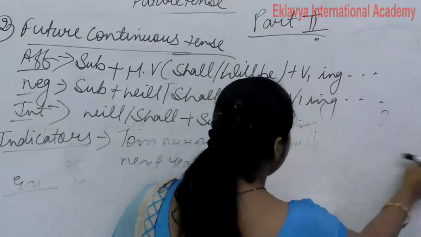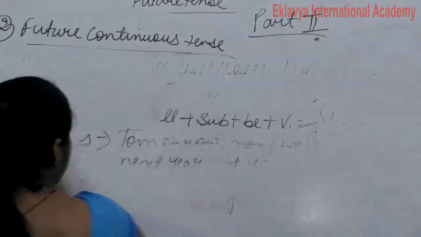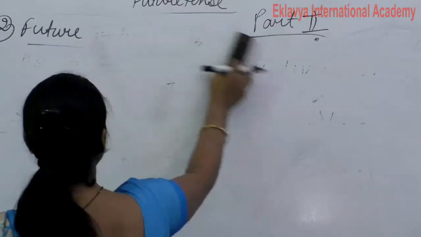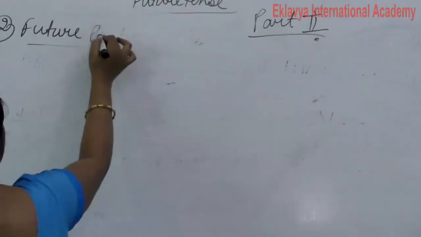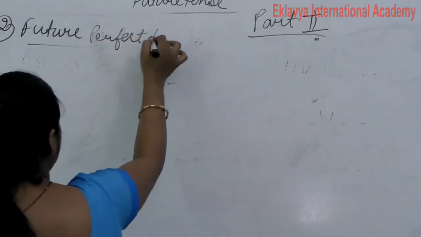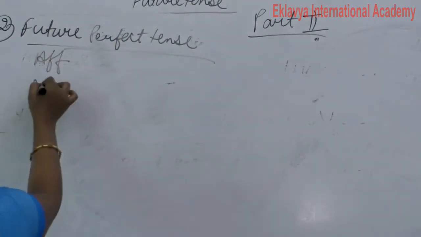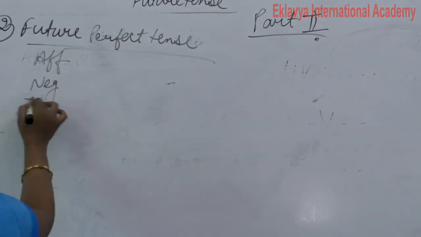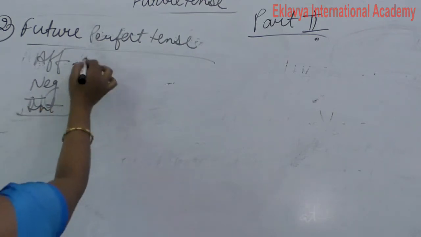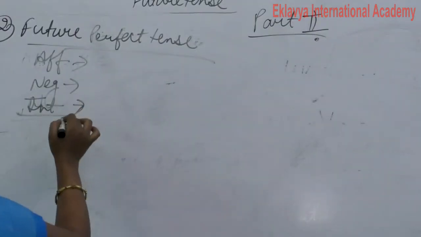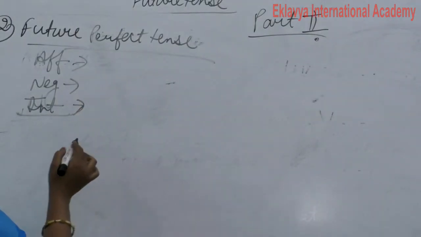Now next is future perfect tense. Same affirmative, negative and interrogative, three structures are there. Future perfect tense also has three structures.